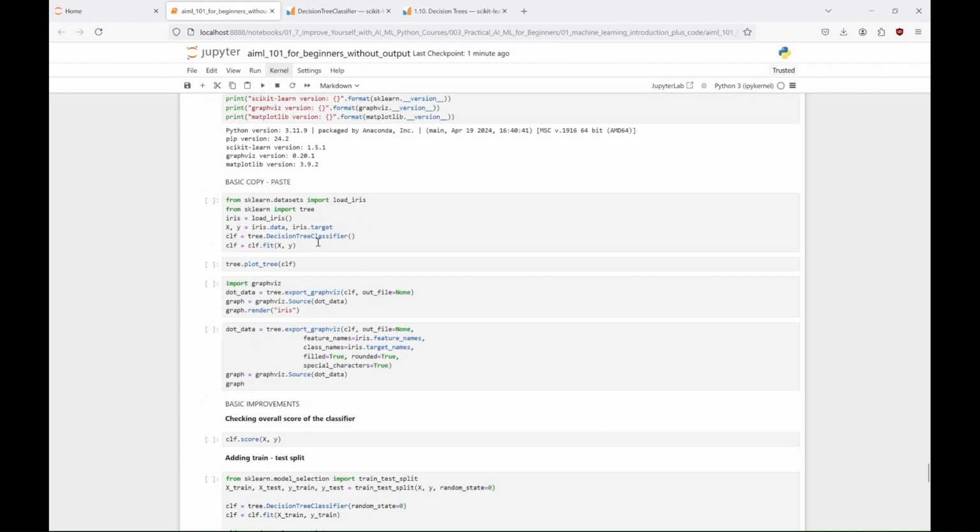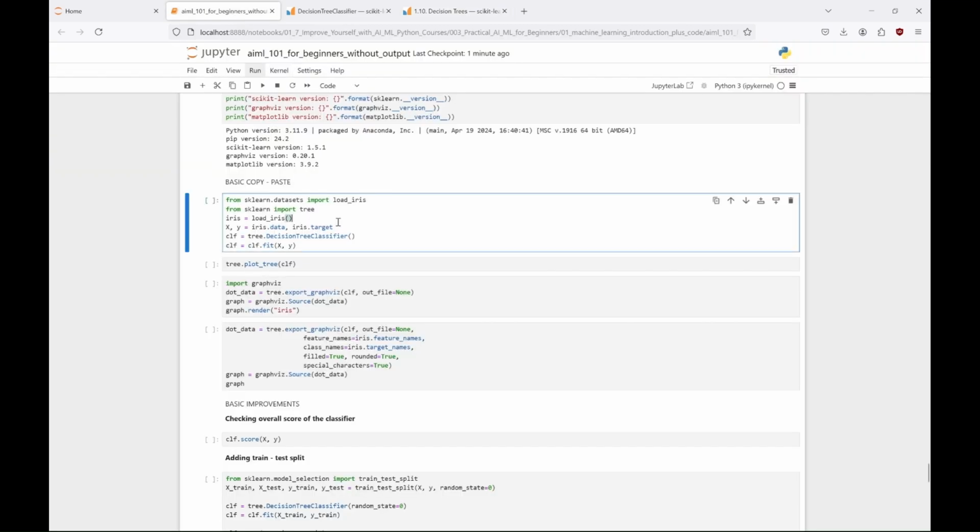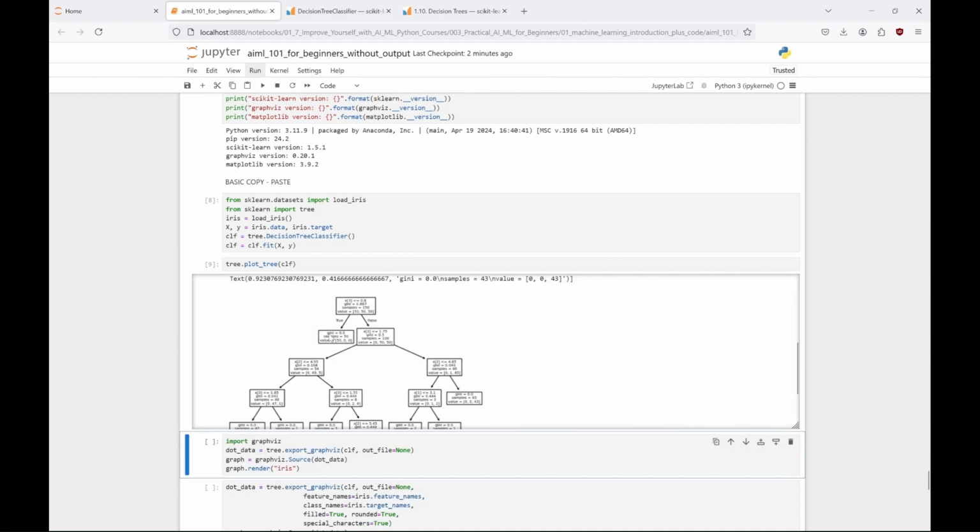Meanwhile, let's finally try the pasted example, which as you can see is the same that they have on their site. And see if it works. So far so good. So we've successfully imported the necessary modules. One for loading the data and another for the classifier. We've loaded the data, which contains info about different types of iris flowers. We've assigned this data to X and Y variables, where X holds the feature data about the flowers, and Y holds the labels or the names of the flowers. We've created the decision tree classifier, and trained it on the entire dataset. So let's plot the tree now. And here it is. It's not very pretty though, so let's use the GraphViz module to make it prettier.